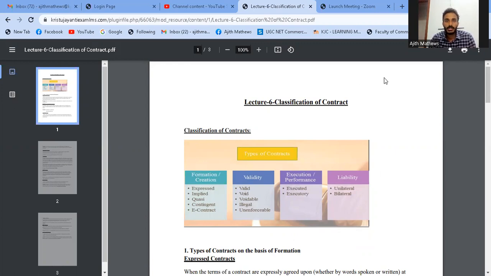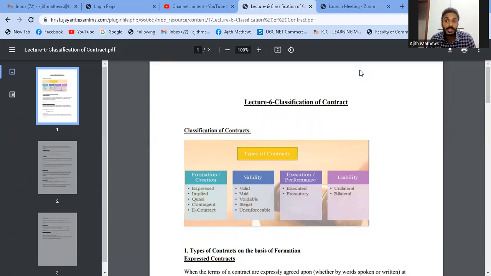Today we are going to discuss the main classification of contract. In the previous lecture, we discussed the definition of contract, an introduction to contract, and we saw that a contract is an agreement enforceable by law. Not all promises are contracts. Not all agreements are contracts. Only those agreements which have the validity of legality are known as contracts.